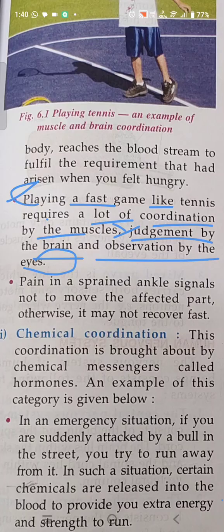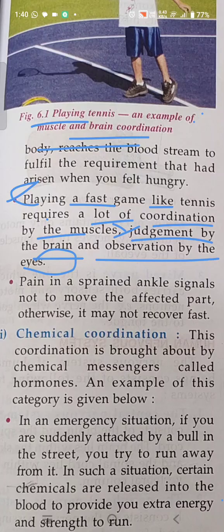So for playing a fast game, a picture is given over there. See, this is the picture. So when we play a fast game like tennis, it requires a lot of coordination by the muscles, judgment by the brain, and observation by the eyes.